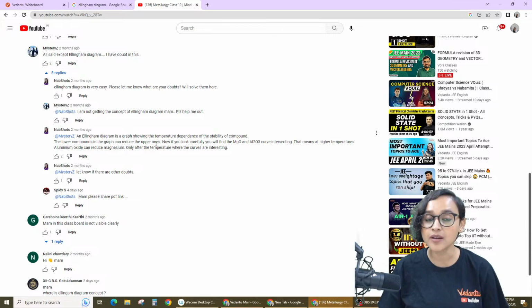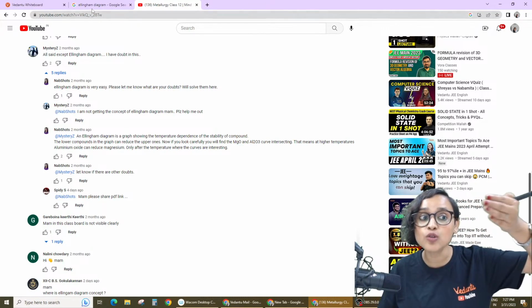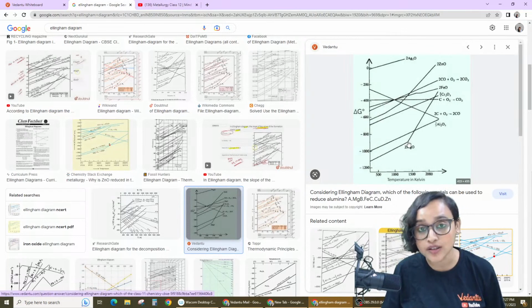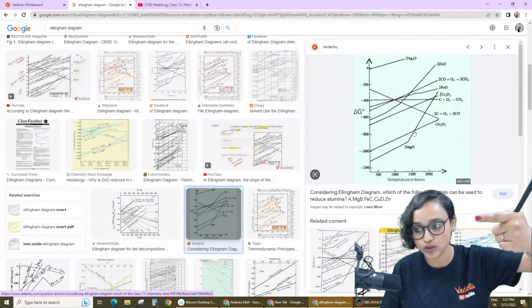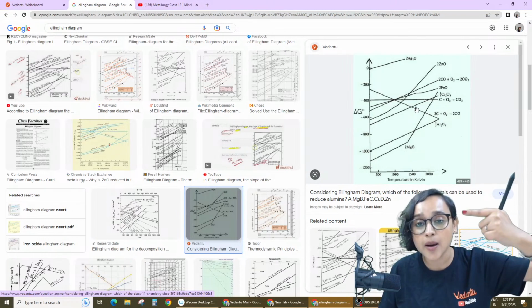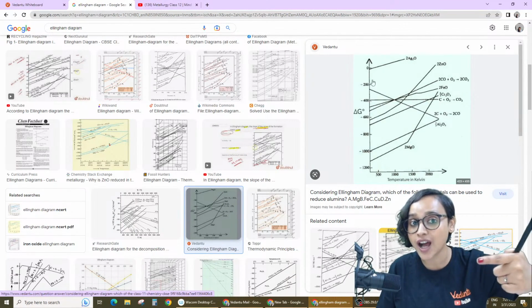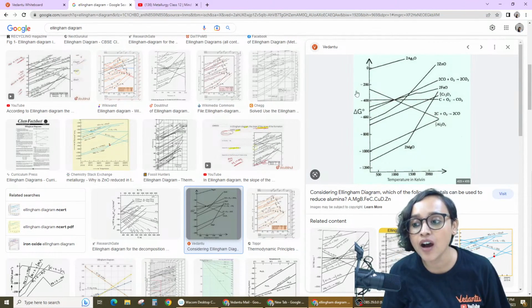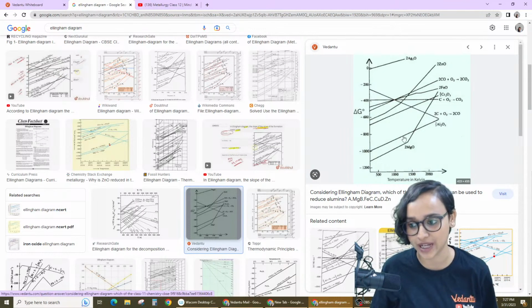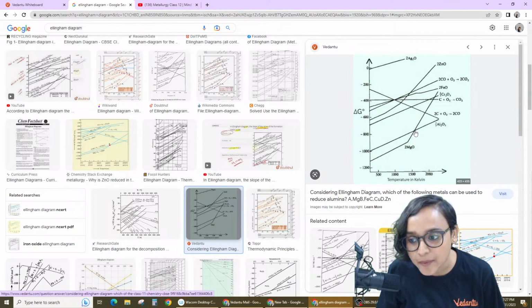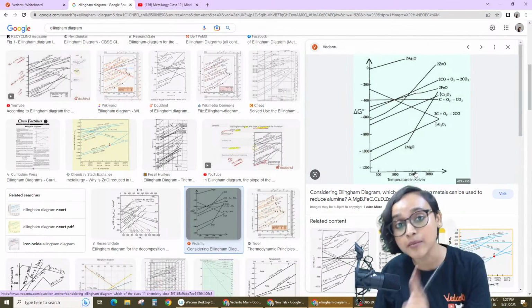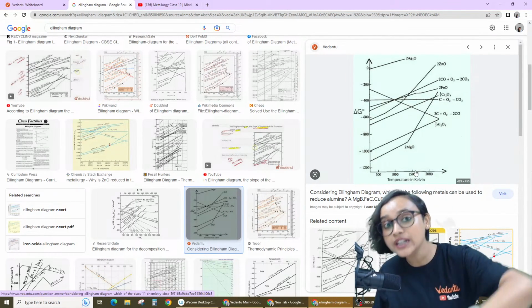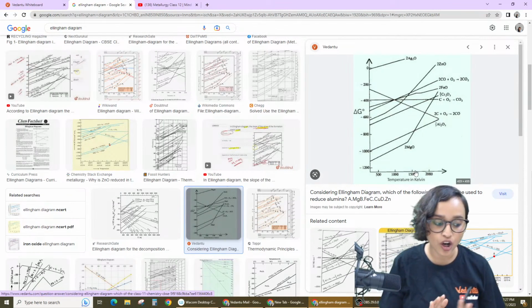An Ellingham diagram is a graph that shows the temperature dependence of the stability of a compound. The lower compounds in the graph can reduce the upper ones. So what did I say? Magnesium oxide will be able to reduce Al2O3, carbon monoxide, and carbon dioxide. But the moment they intersect and there is a change, what happens? Now Al2O3 will be able to reduce magnesium oxide. That means at around 1500 some Kelvin, after that, aluminium oxide will be able to reduce magnesium oxide. Got it, guys?